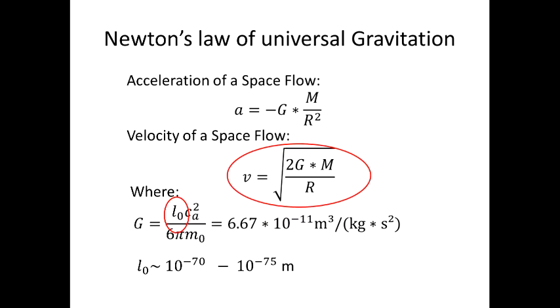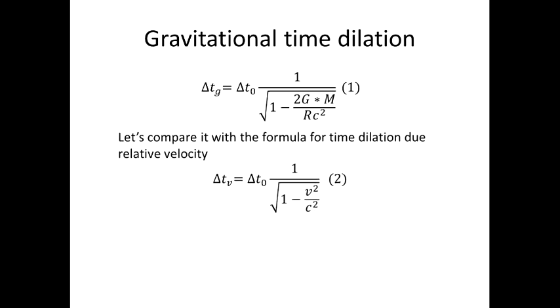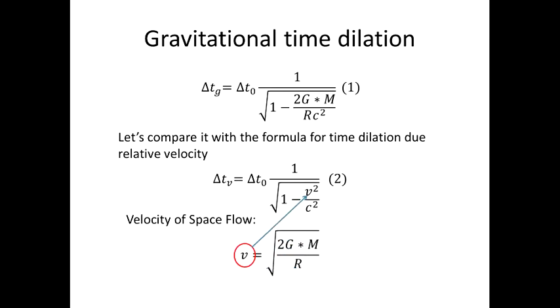But let's look at the experimentally proven formula for gravitational time dilation. Here is the formula for gravitational time dilation if we write it in terms of time intervals. It can be compared with the time dilation due to relative velocity. We can see that if in the second equation, instead of v, we use the formula for escape velocity, we get the exact equation for gravitational time dilation. So the high velocity of the space flow is confirmed by the equation for gravitational time dilation, which was verified experimentally.